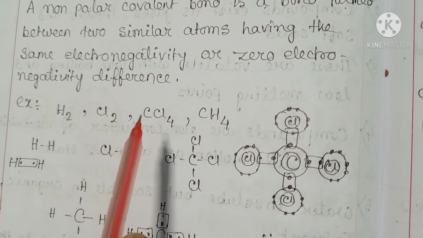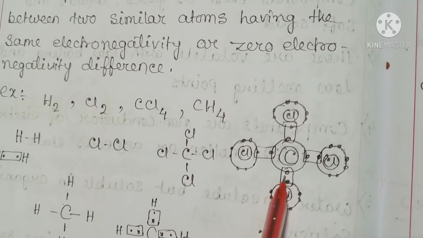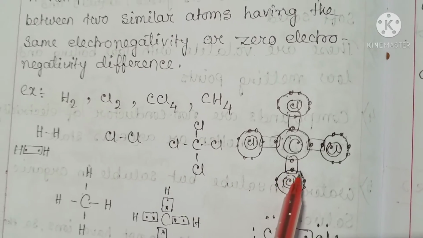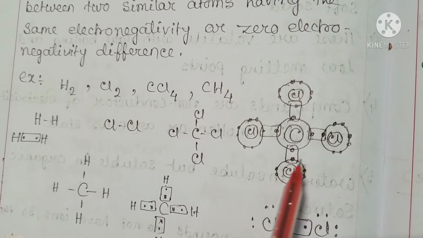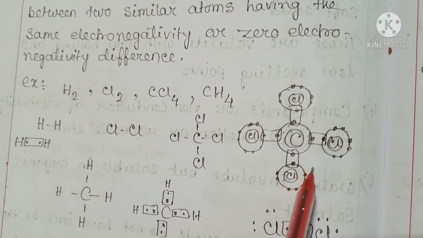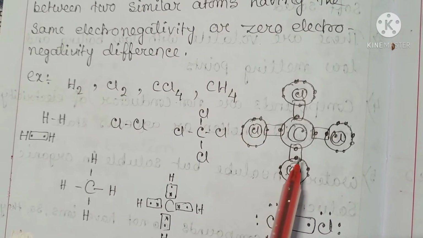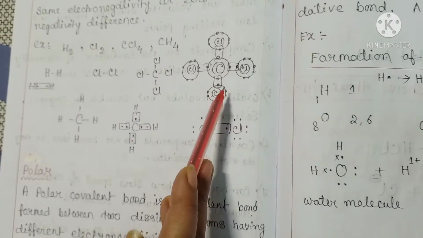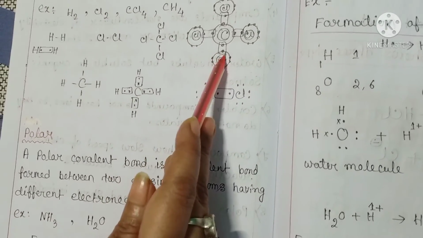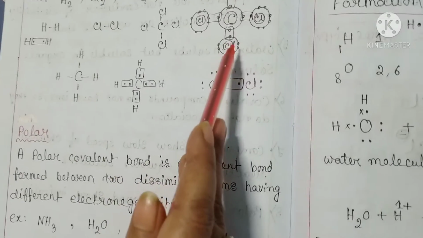That is, the shared pair is placed at the center of the distance between the two nuclei of the linked atoms. This is because both the atoms, due to their same electronegativity or zero electronegativity difference, have the same tendency to attract the shared electron pair towards them.